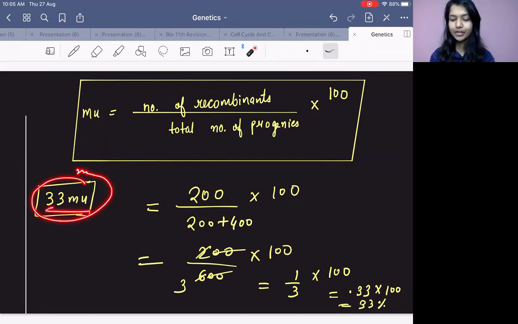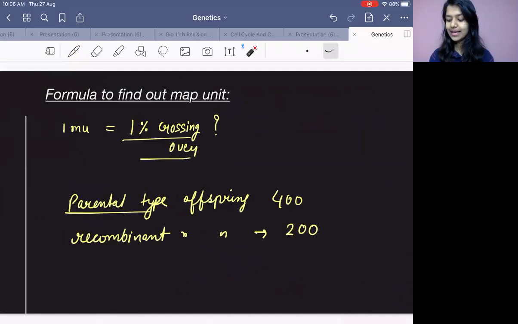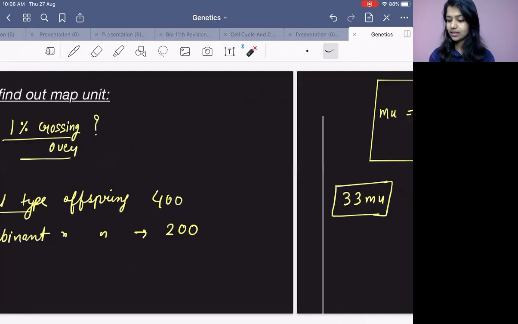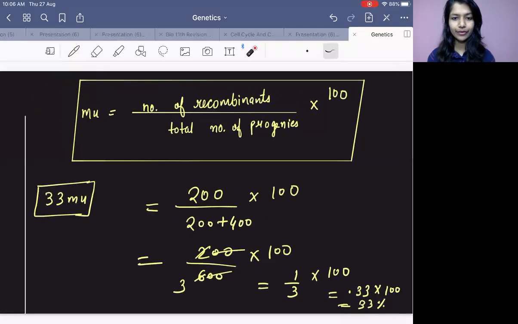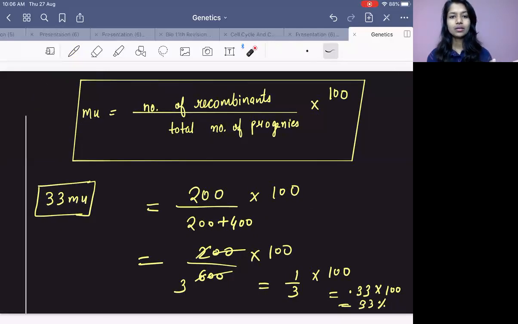Yes, so this map unit value should always be less than 50. The recombination value should always be less than 50. Then only you can say, yeah, they are showing linkage, right? Otherwise, they are not showing linkage. Got it? Yes? So that is that, number of recombinants and how to combine this concept with the map unit.